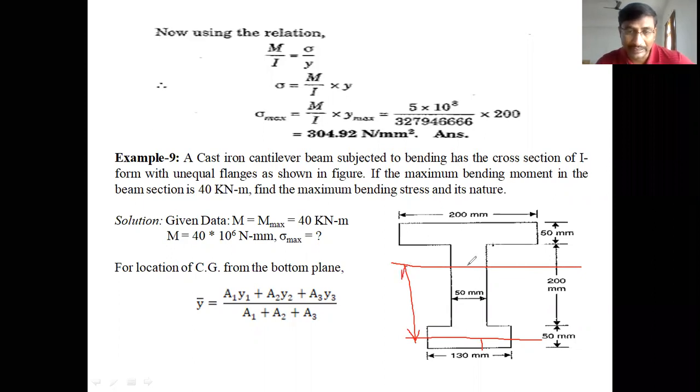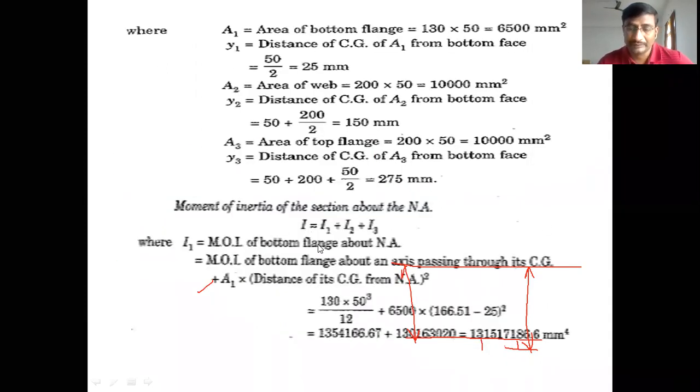Already we found the center of gravity by using this formula. It is 166.67 from the bottom face. If you subtract 25 mm from 166.67, then we can get the distance between the two axes. So here, 6,500 is the area, into 166.51 minus 25 whole square.